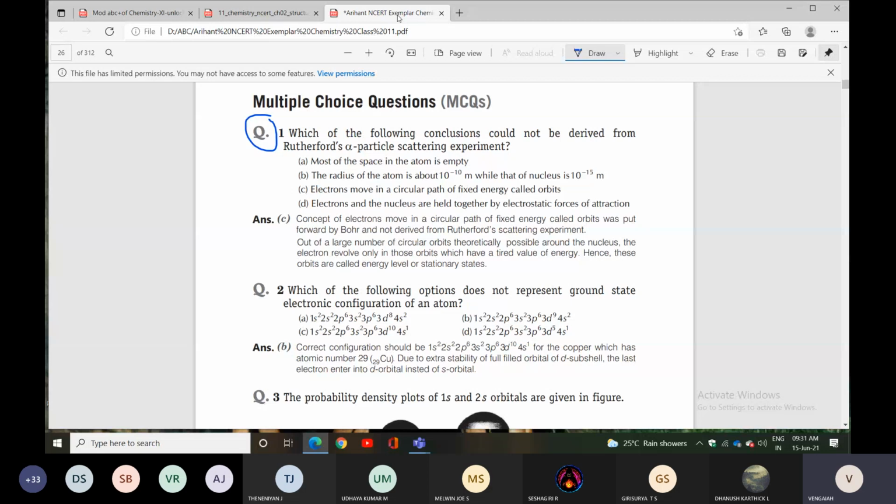So here they're asking "could not be derived", nothing but "not explained", nothing but you can say drawback. So already you can study the Rutherford concept, the atomic model concept, and identify the answer easily. Look at what is given. Most of the space in an atom is empty. Yes, it is true.